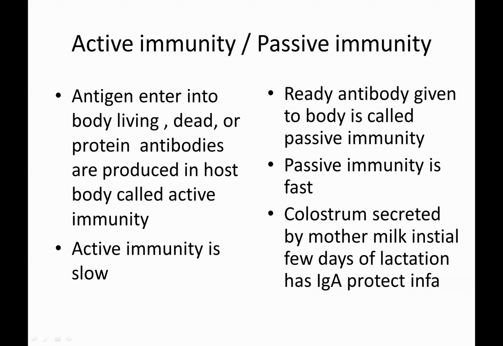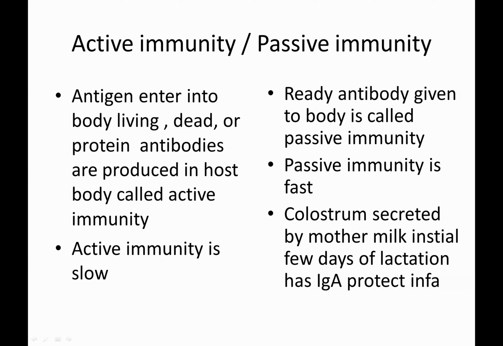Coming to the passive. The immunity that gives antibodies which are obtained readily, that is, ready-made. For a particular antigen, the particular antibodies are produced and kept stored. So at the time of infection, the ready antibodies are given to the body, so that it can fight directly against the antigen. Example, the colostrum, mother's milk, which produces the IgA antibody at the initial stages of the birth of the child.